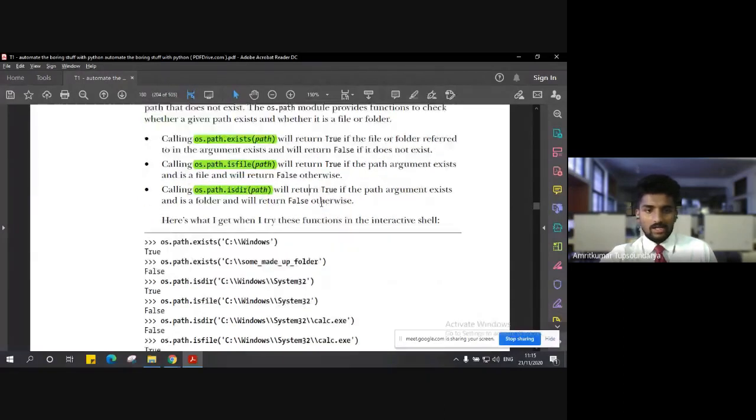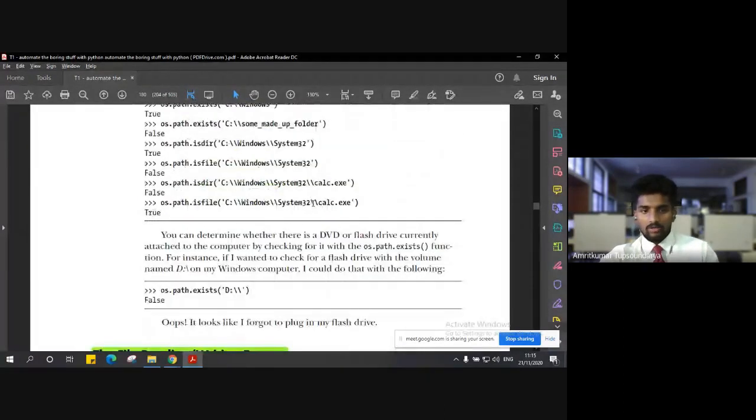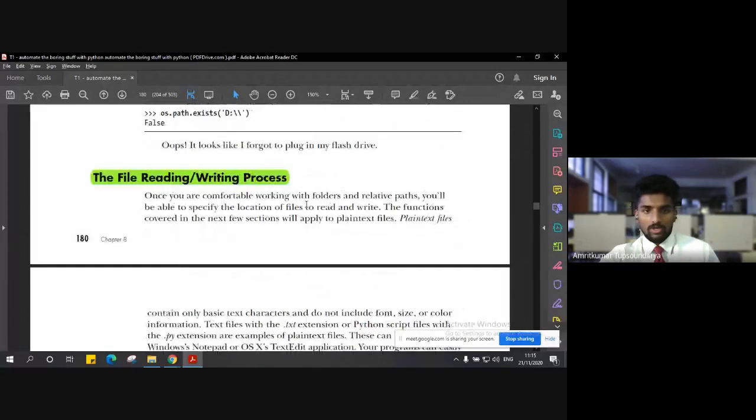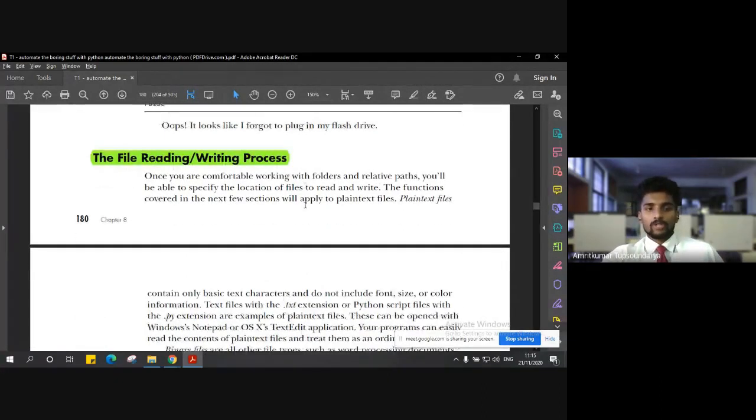These are single liner commands which might come in handy whenever you are dealing with files as well as file paths. So in today's lecture, we'll be dealing with further file processing, that is the reading and writing process. How do we read a file? Suppose you already have an existing file, and you have to read it from a particular location, in any drive. It can be an internal drive or an external drive.